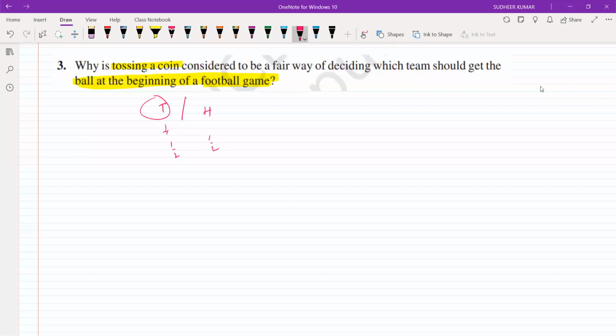The probability of getting tail and head is equal, isn't it? Yes, sir. So we choose to toss a coin to decide who gets the ball first. The result cannot be predicted in advance, and it has equally likely outcomes. So we choose tossing a coin to decide who gets the ball first.